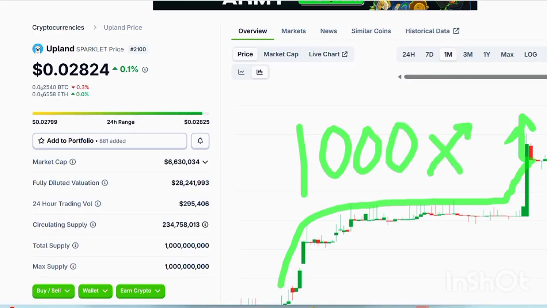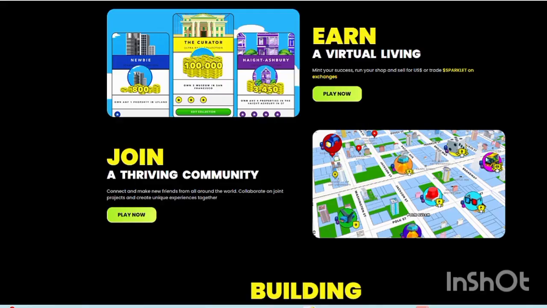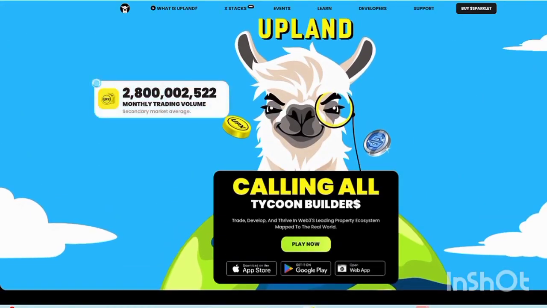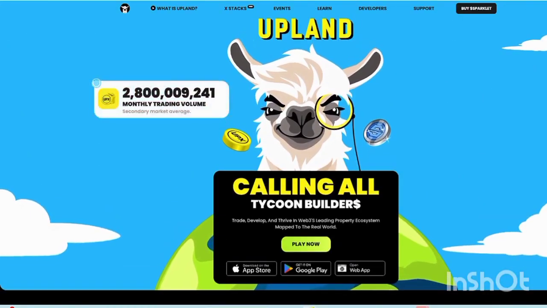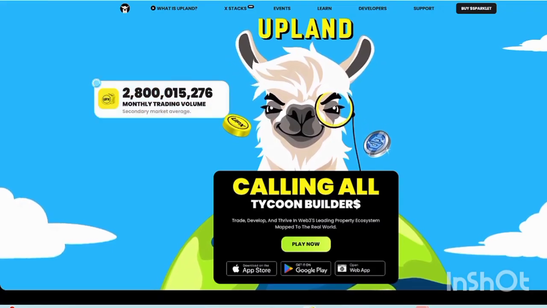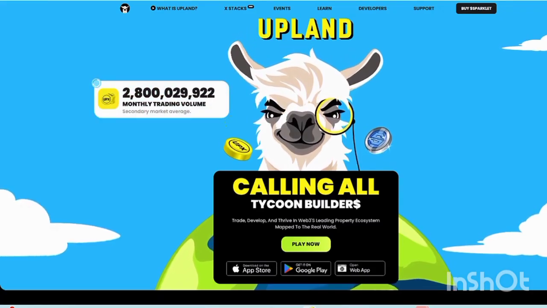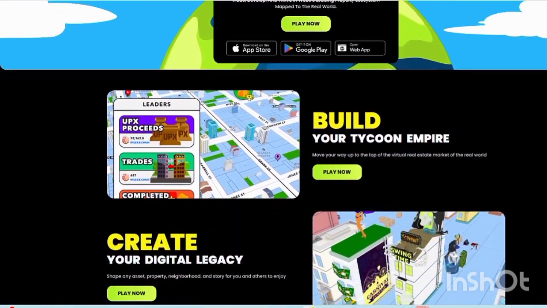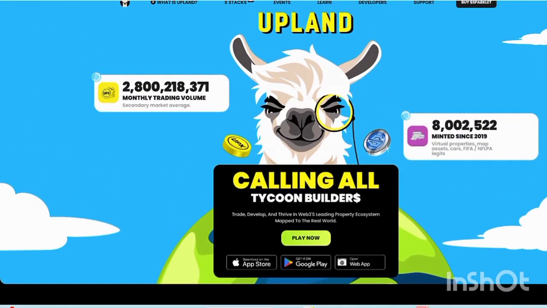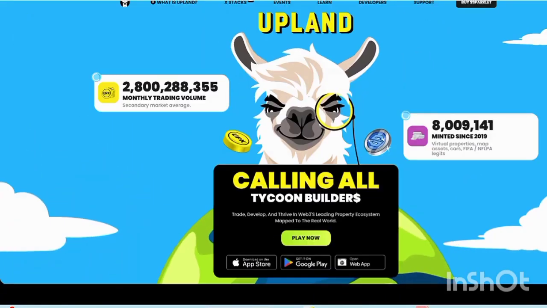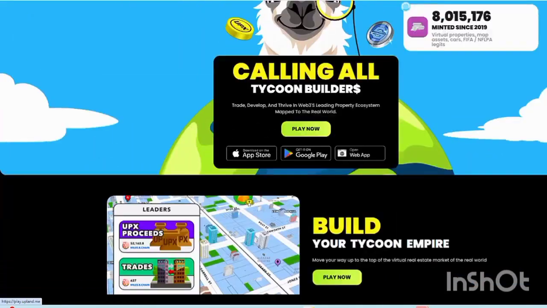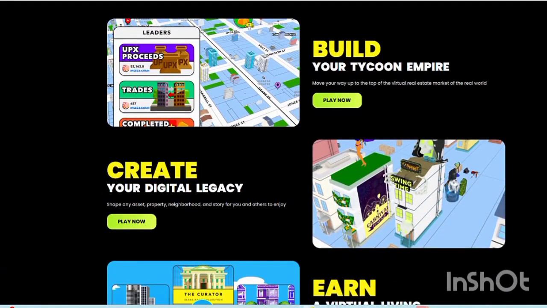You can do your own research, and next you can check the Upland home interface of the website, where monthly people are starting trading in the Upland token, and their native gameplay is available on the Google Play Store, the App Store, as well as on the web app too. You can also open it, and next you can check your Tycoon Empire that you can play whenever you want.